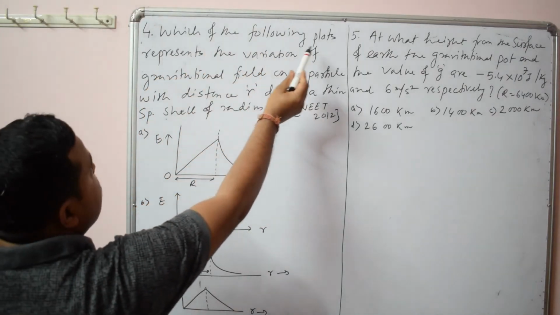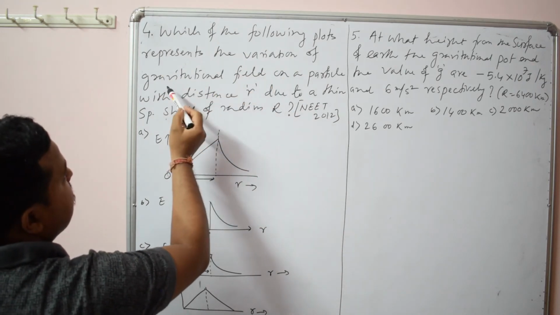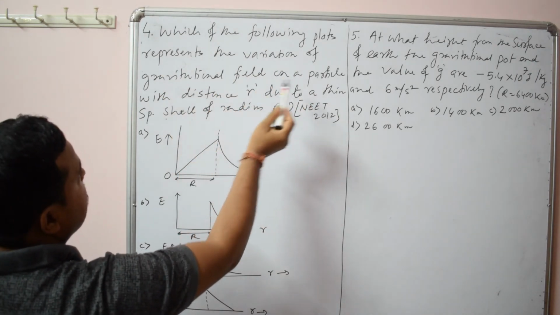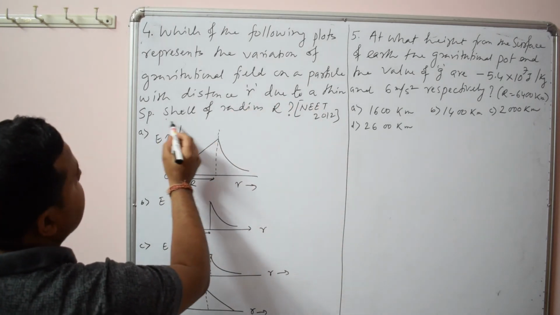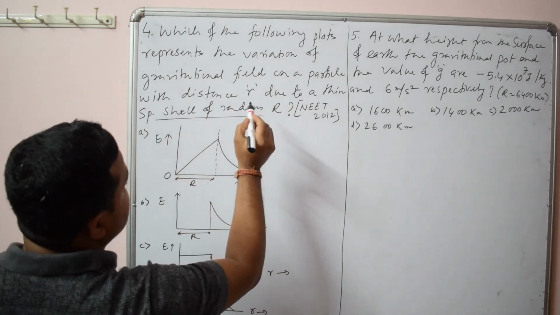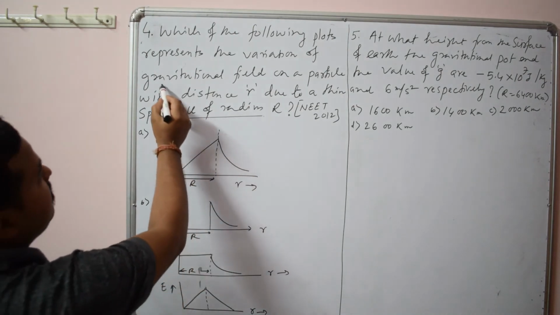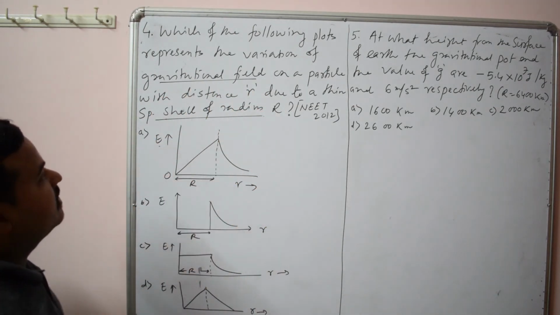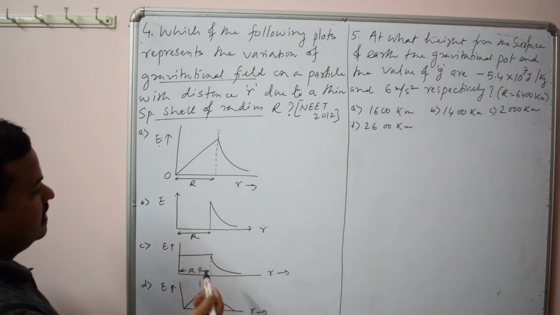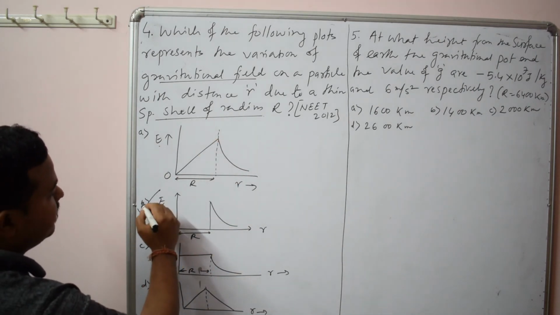Which of the following plots represents the variation of gravitational field on a particle with distance r due to a thin spherical shell? Thin spherical shell. Already I have given you the graph variations of gravitational field intensity with distance. So this is option B.